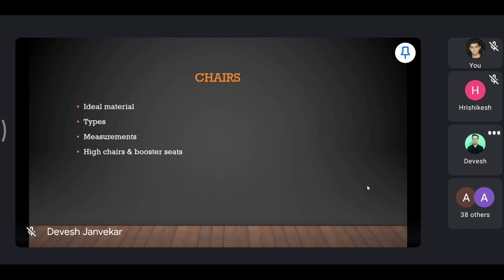Okay. Then the high chairs and booster seats. What are high chairs? Anybody? Like on the bar counter, which are very high from the top. Have you seen the high chairs in any of the restaurants?